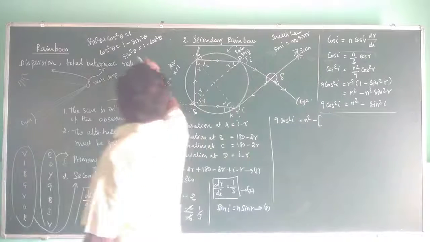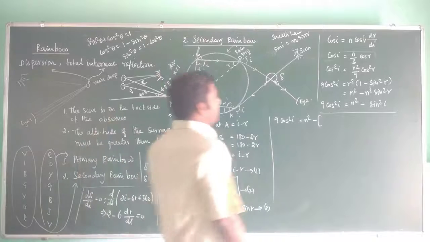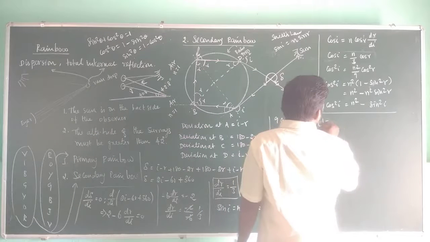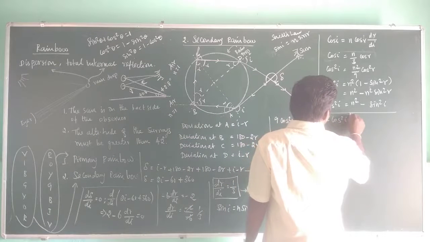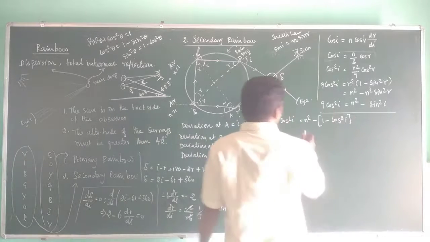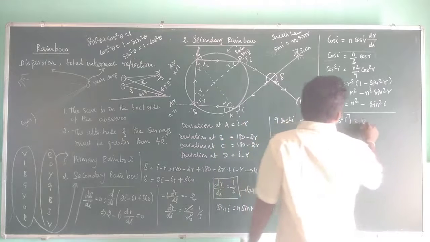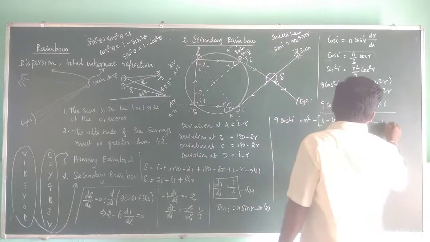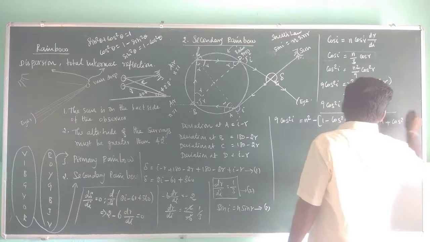What you can write? 1 minus cos square, so that 1 minus cos squared I you can write, or it becomes n squared minus 1 plus cos squared I.